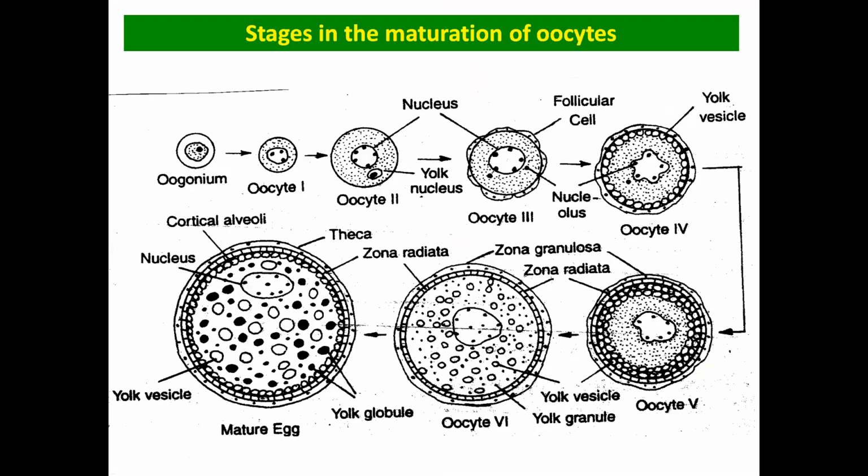Now these are the different stages of maturation in the oocyte, from oogonium to oocyte stages 1, 2, 3, 4, 5, 6 and mature. During this process there is a deposition of different yolk substances to make the oocyte into the mature egg, because after fertilization the developing embryo needs a continuous source of nutrients and energy, and all of those are provided by the yolk substances accumulated inside the egg.